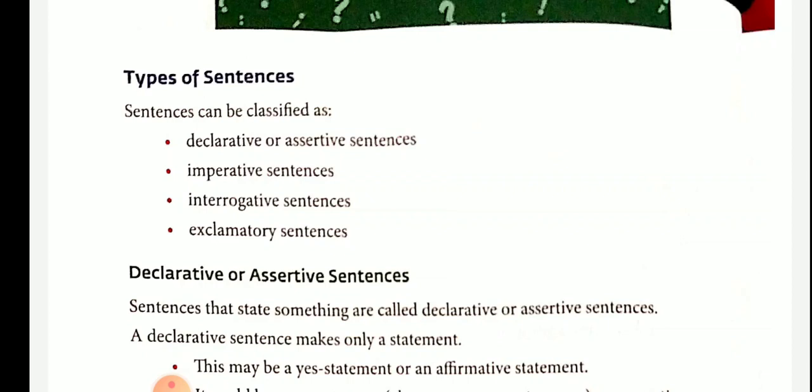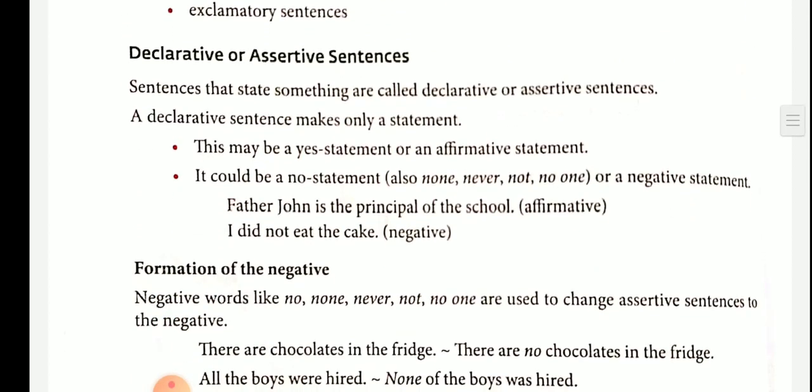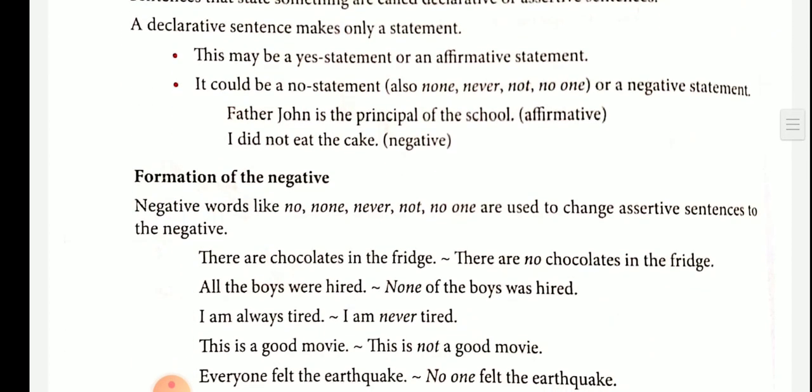First, declarative or assertive sentences. Sentences that state something are called declarative or assertive sentences. A declarative sentence makes only a statement. Look at the example.